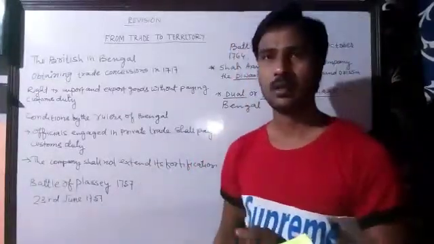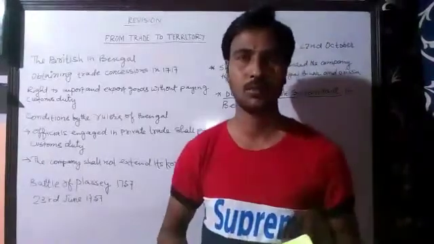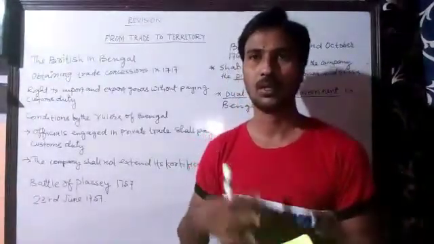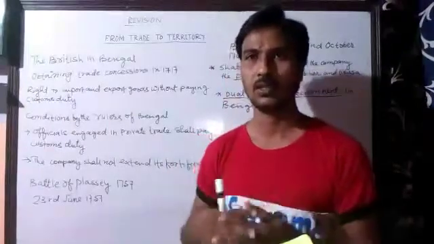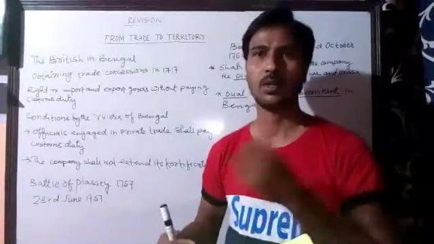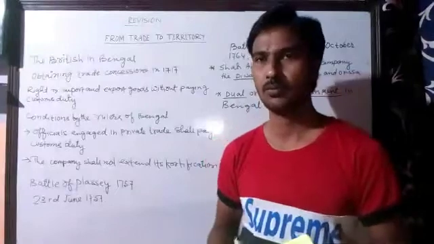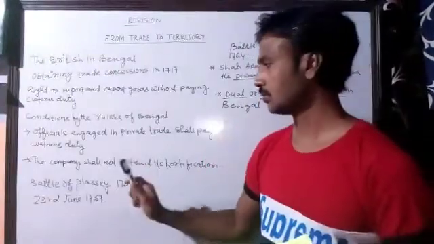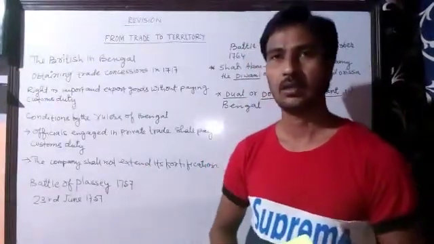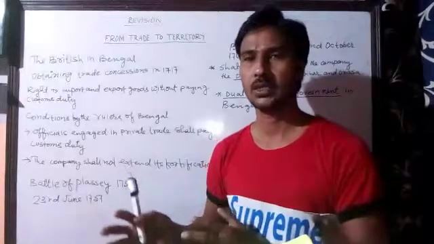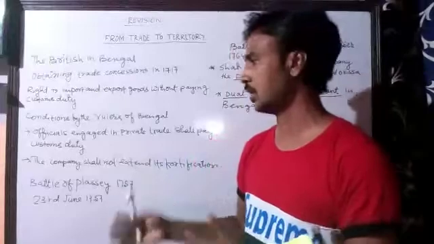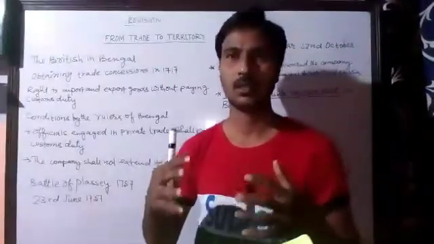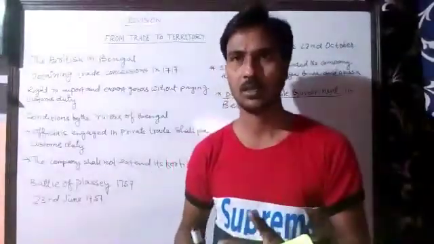But after the death of Aurangzeb, the East India Company had become much more powerful. After defeating the French, they were much more encouraged and became powerful, and therefore they violated these conditions and started increasing their fortification in Calcutta.